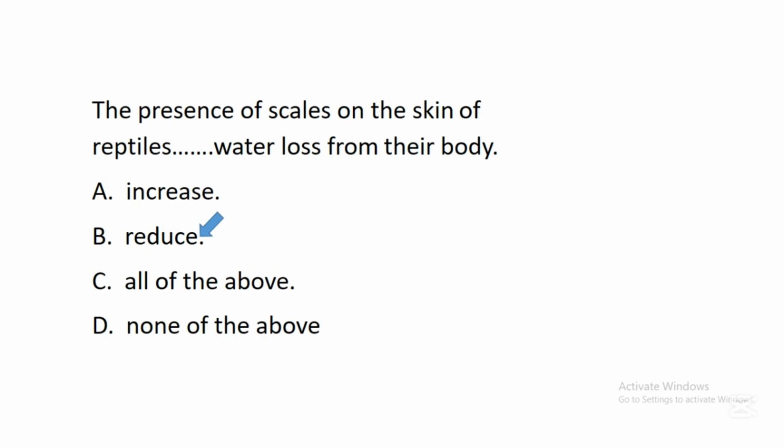Generally, reptiles possess scales on their skin, and scientists have discovered that these scales on the skin of many reptiles help them to reduce water loss from their body, help them to ensure that the water in their body system is maintained there.